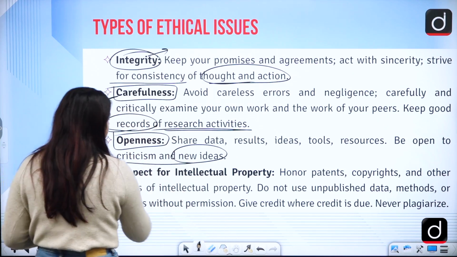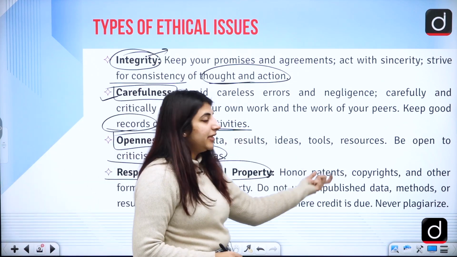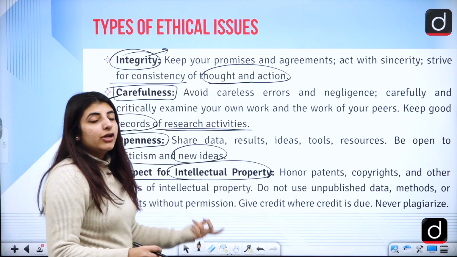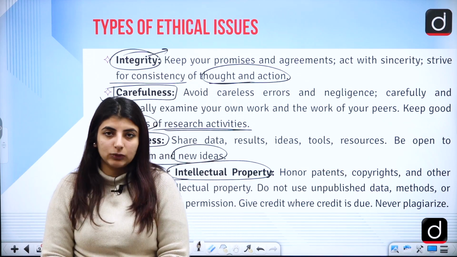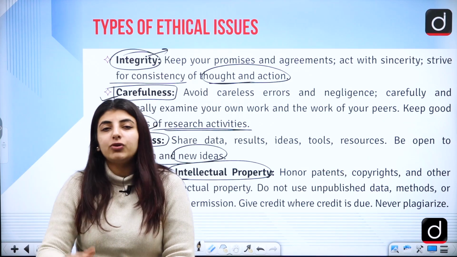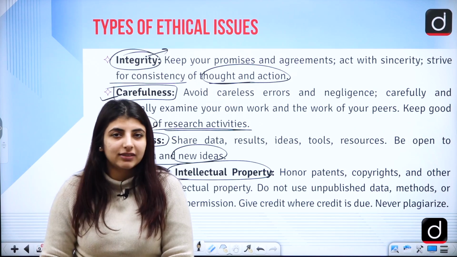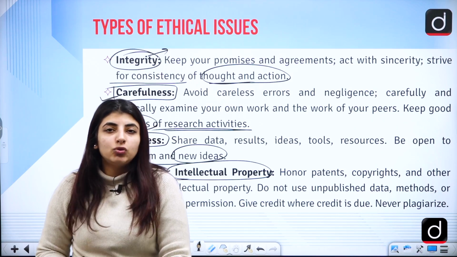Right? Respect for intellectual property. So even if you have certain patents, copyrights, right, and other forms of intellectual property, you should cite that other person. If you are using Shakespeare as a source from some book, you should cite that very book in your research paper, the references or the works cited, based on the kind of referencing tool that you are using.